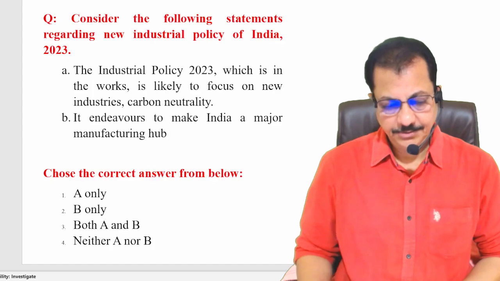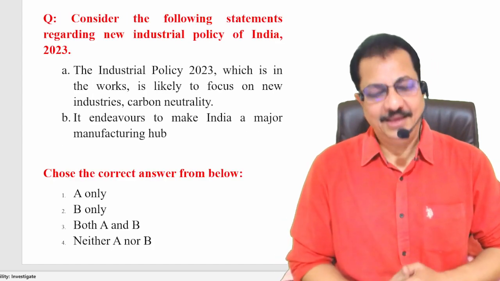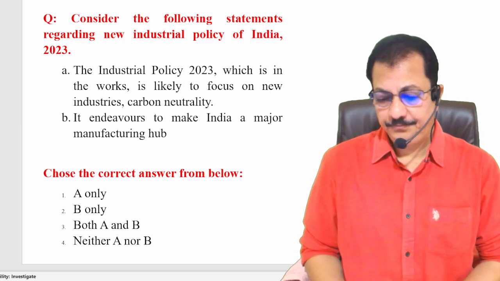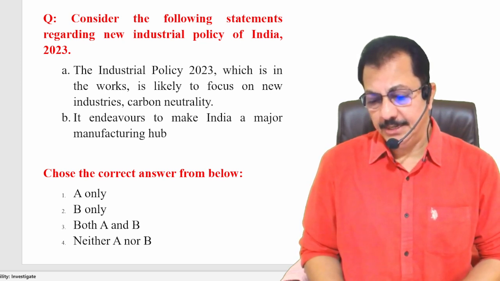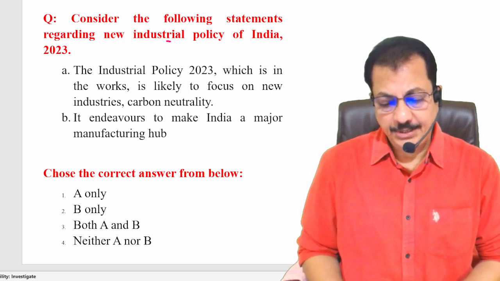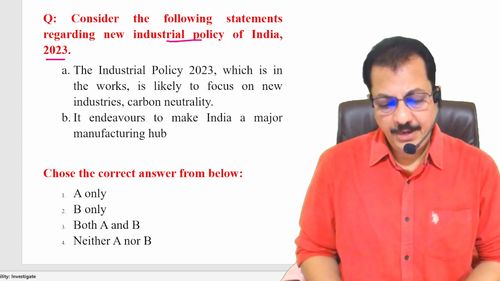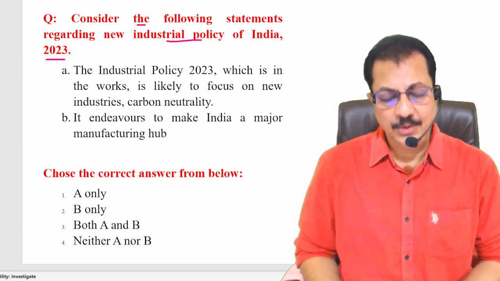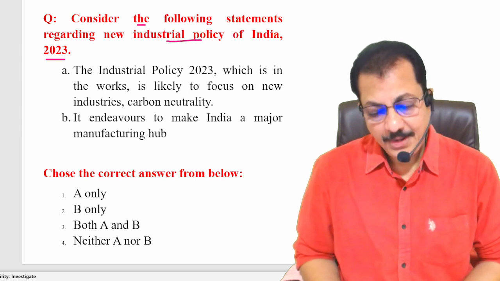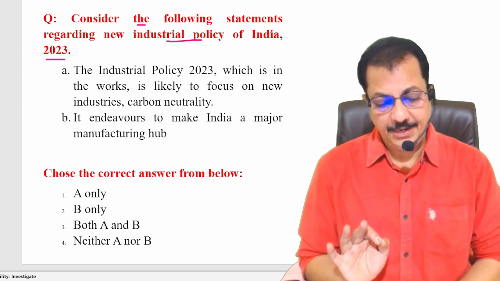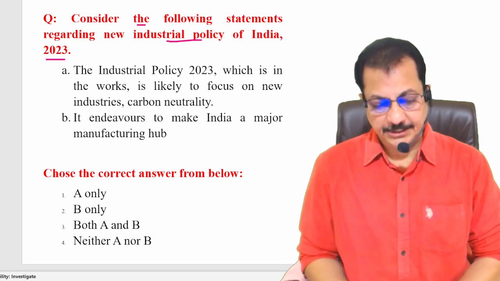Look at this. Yes, we have come across our questions. The first question is related to the Industrial Policy of India of 2023. We have been asked to consider the following statements regarding the NIP, the New Industrial Policy of India of 2023. What is this?